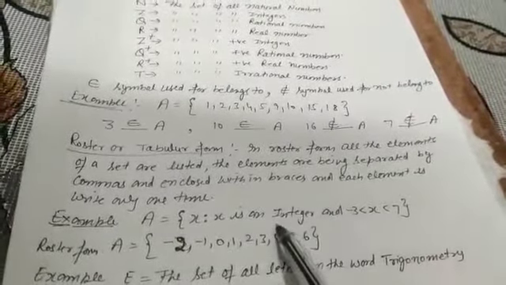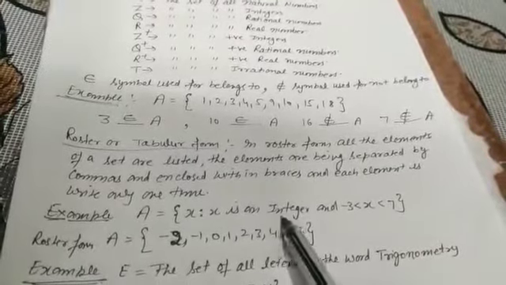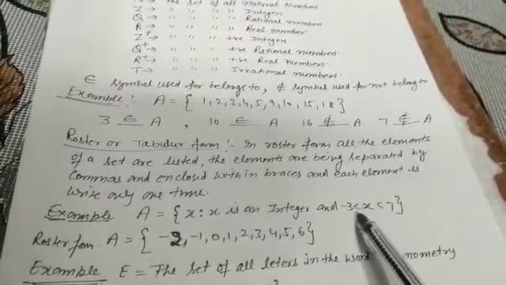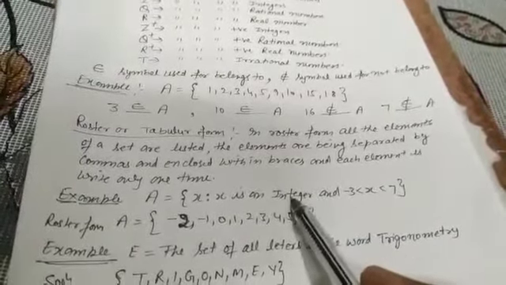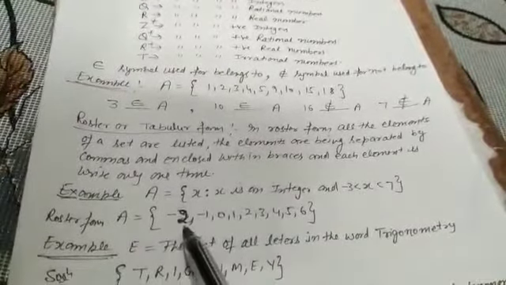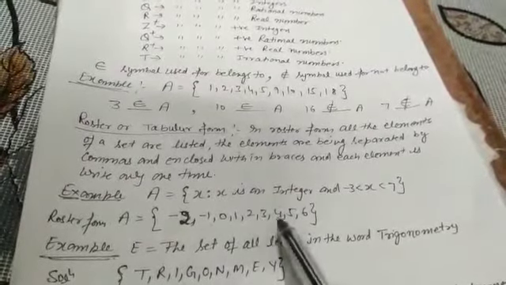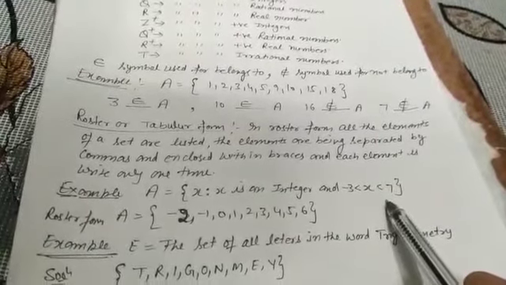Roster or tabular means expansion; write down everything. First of all, the important thing is the integer. So x should be greater than -3 and belong to the integers. After -3 the results are -2, -1, 0, 1, 2, 3, 4, 5 and 6, because it should be less than 7.